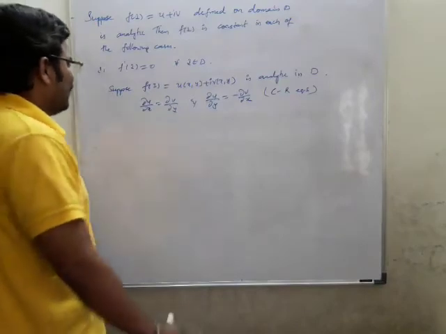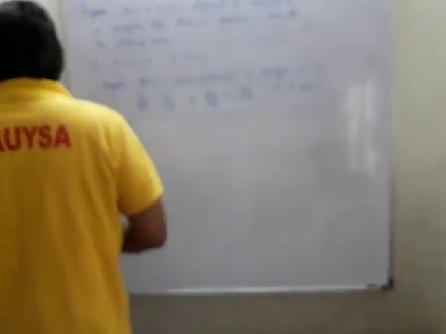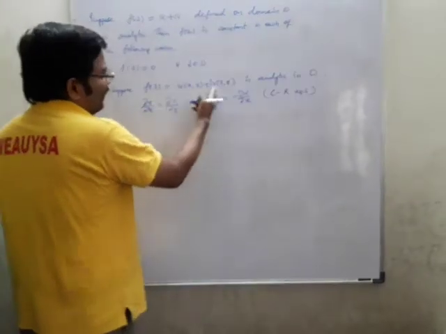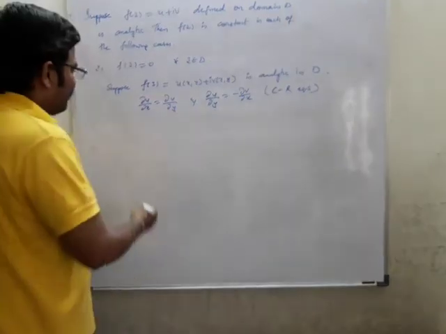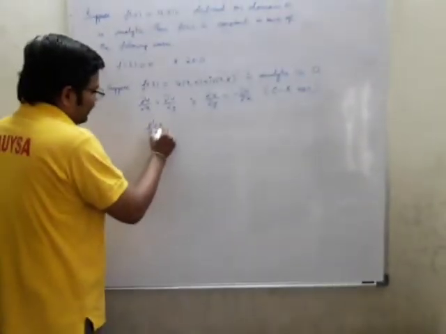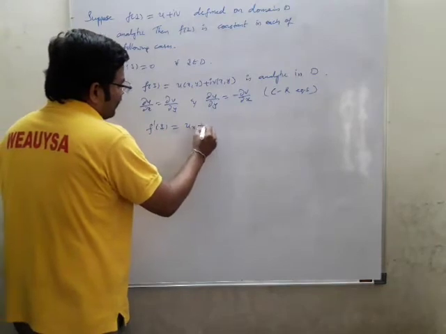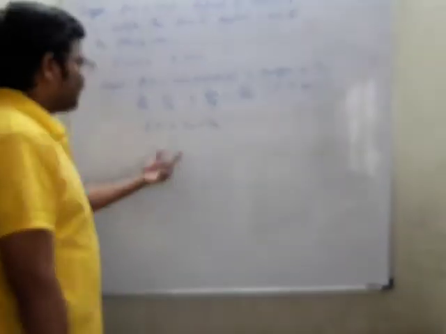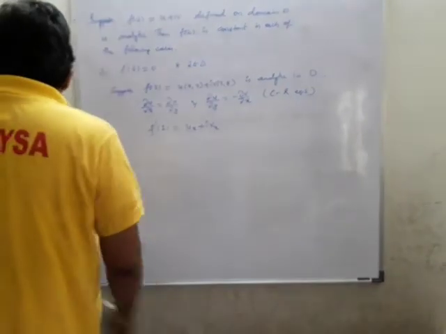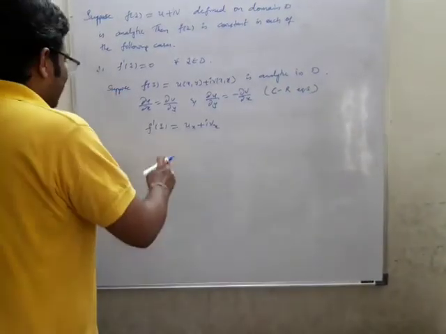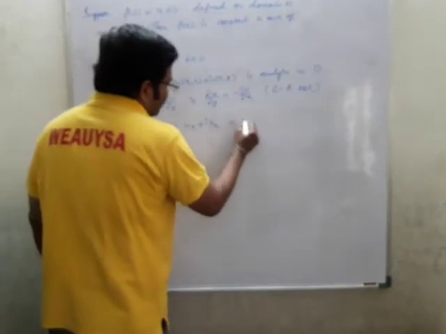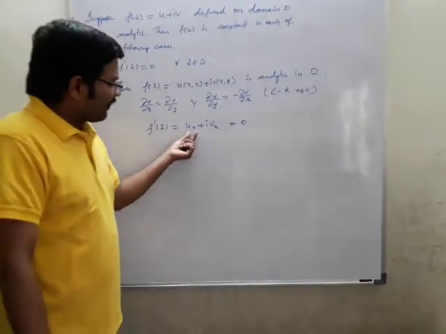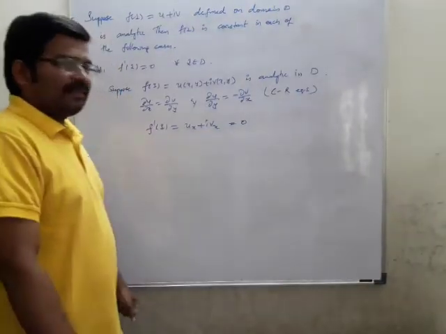And the other thing is, it is analytic means it is differentiable. So f dash of z is equal to ux plus ivx, which is equal to 0. So ux plus ivx is equal to 0.